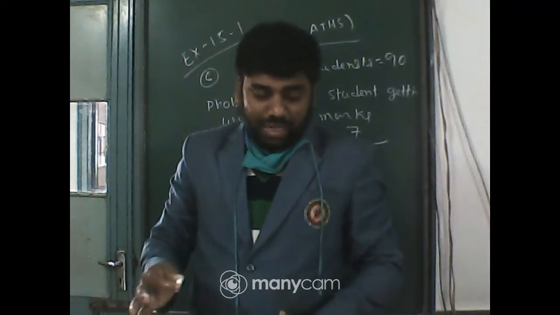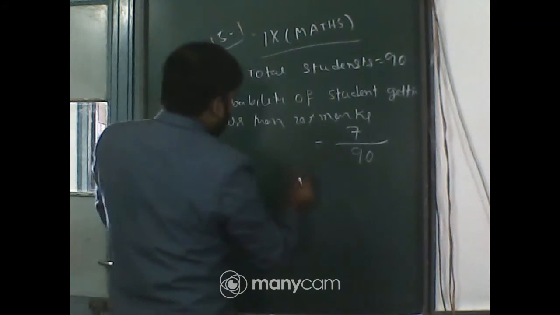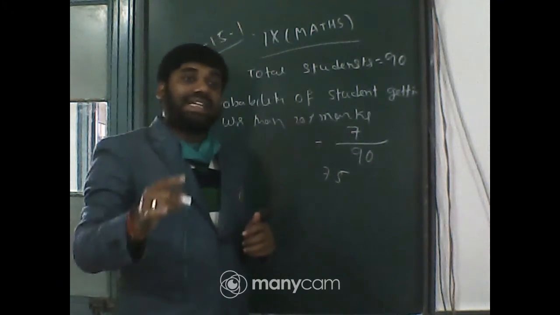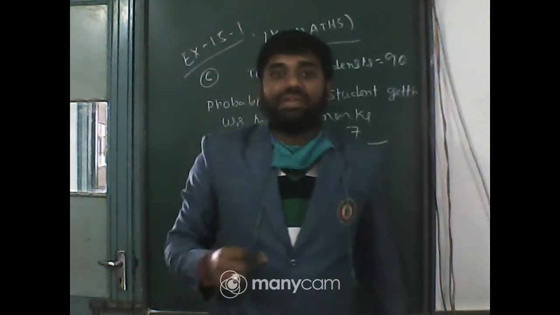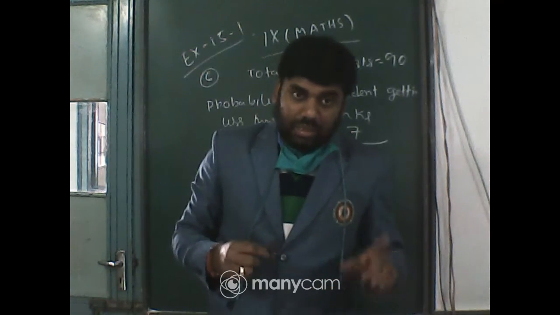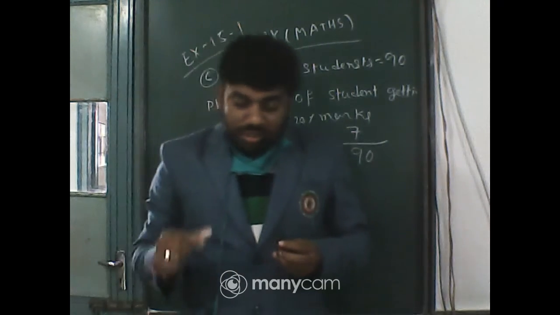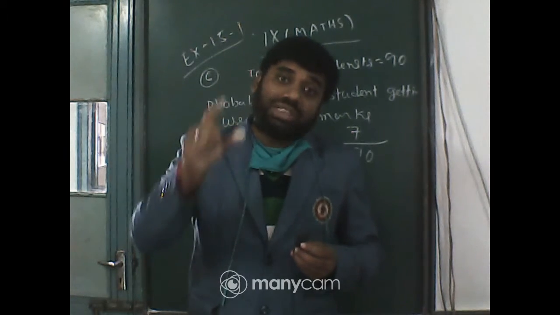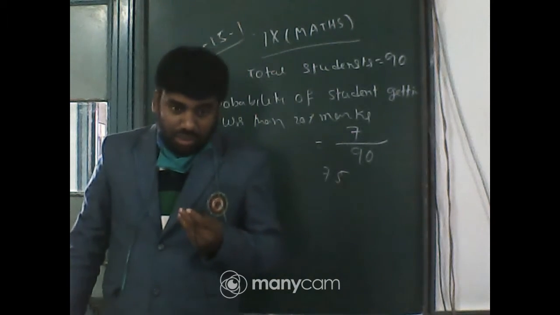Just watch: if anyone gets 75, that is more than 60, so in 60 to 70 there are 15 and in 70 and above there are 8. So the total number of students who got 60% or more is 15 plus 8. Got it, everyone?